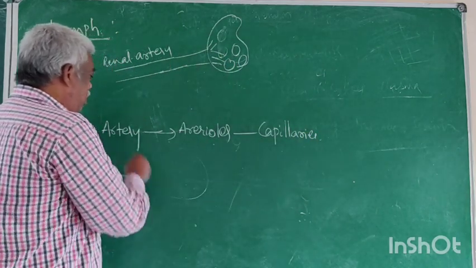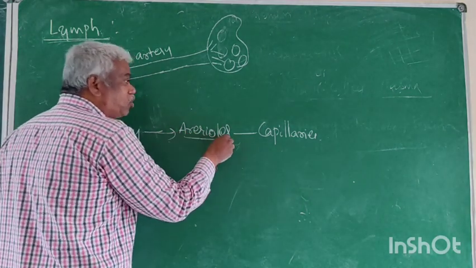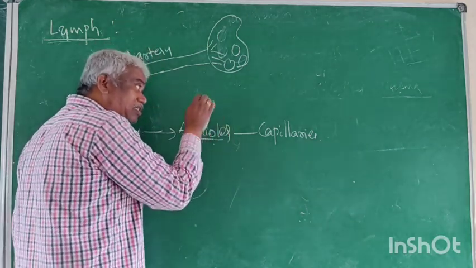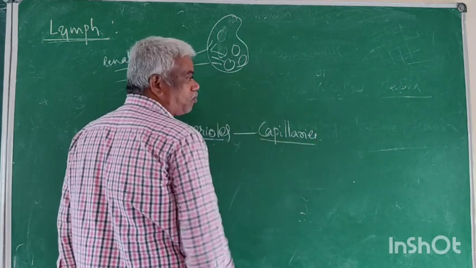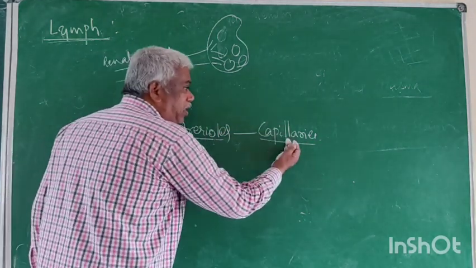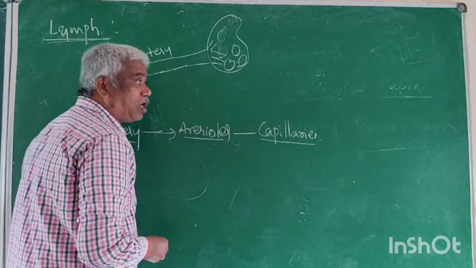Now what is this? Artery, the branches of artery. Arterioles are divisible and further divisible up to undivisible. These are capillaries. That means the artery ends with capillaries. After the capillaries there is no artery.